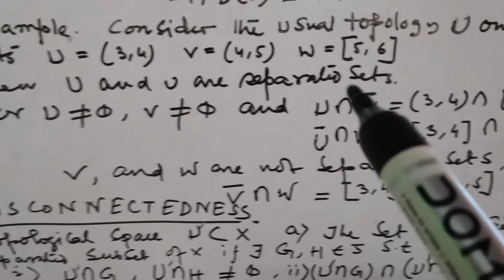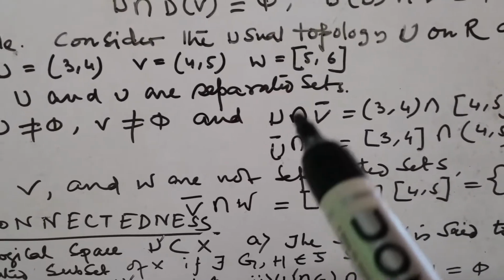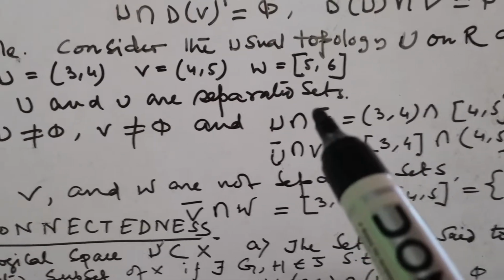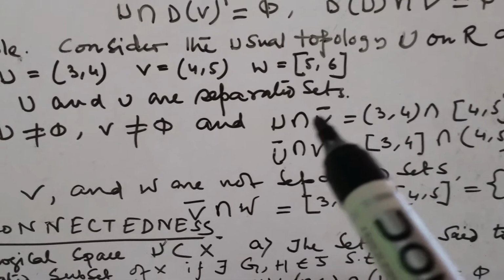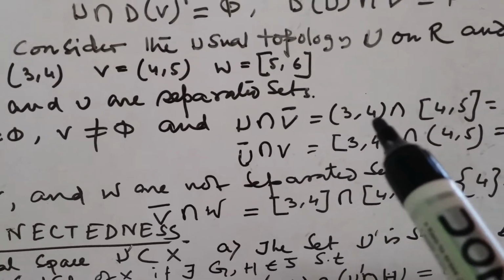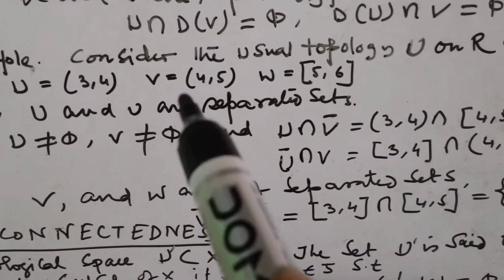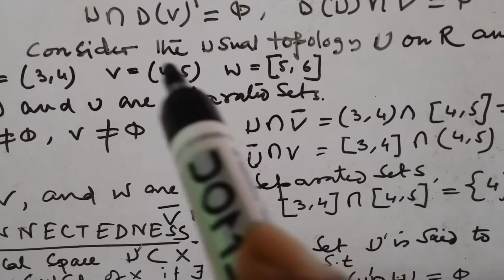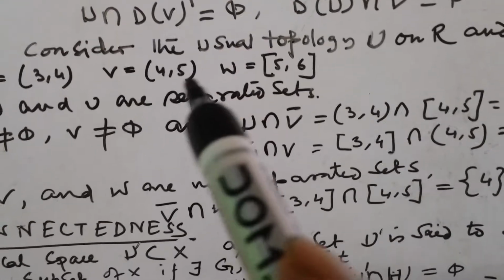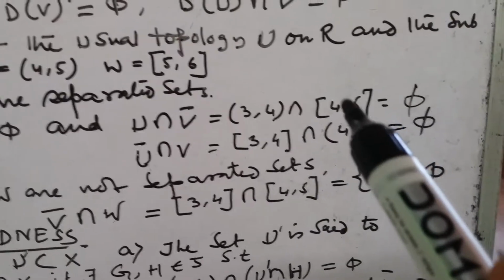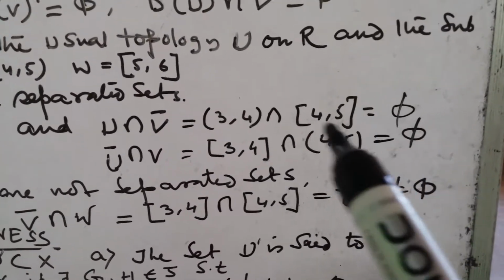U and V are separated because U intersection V bar, that is the derived V. So here 3 and 4 will be in the first bracket, so it should be a third bracket.